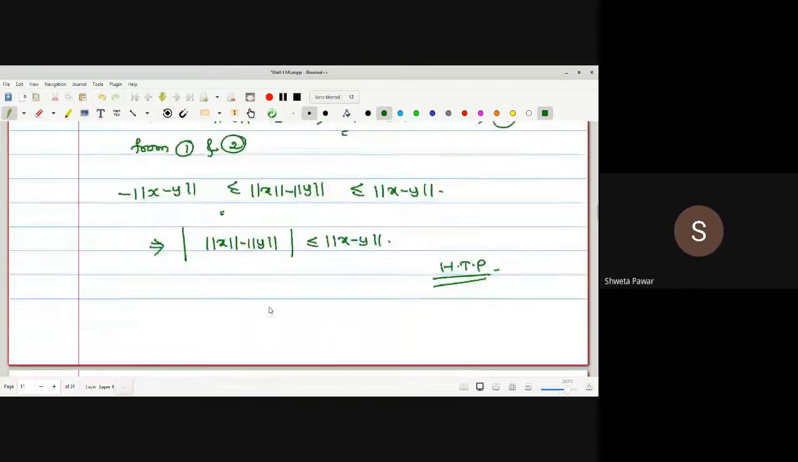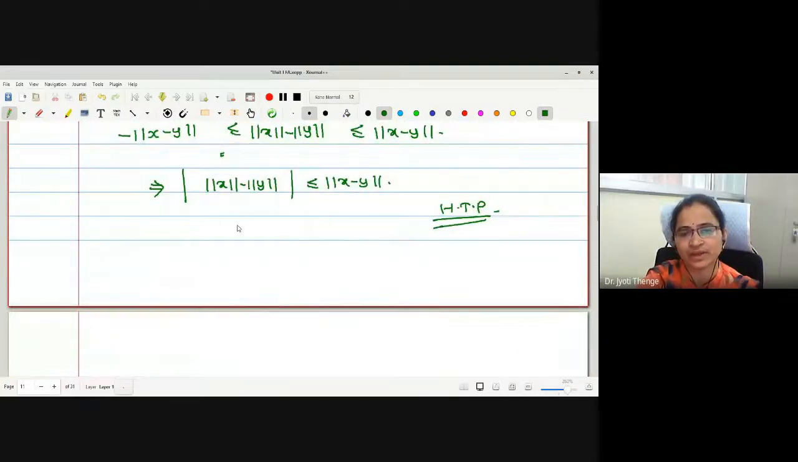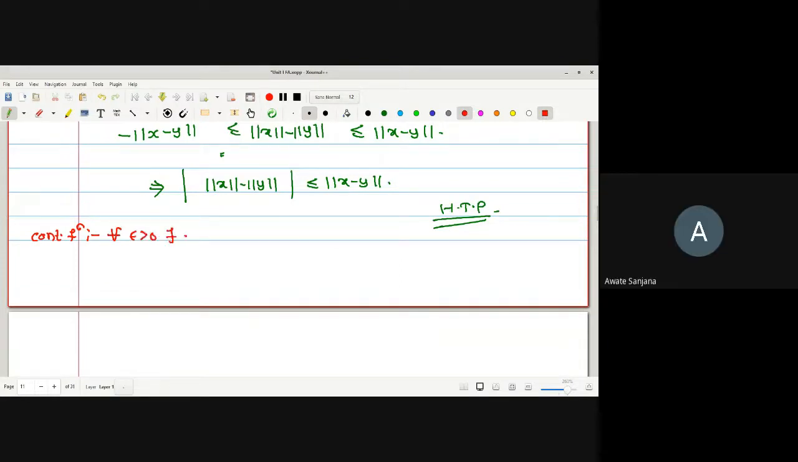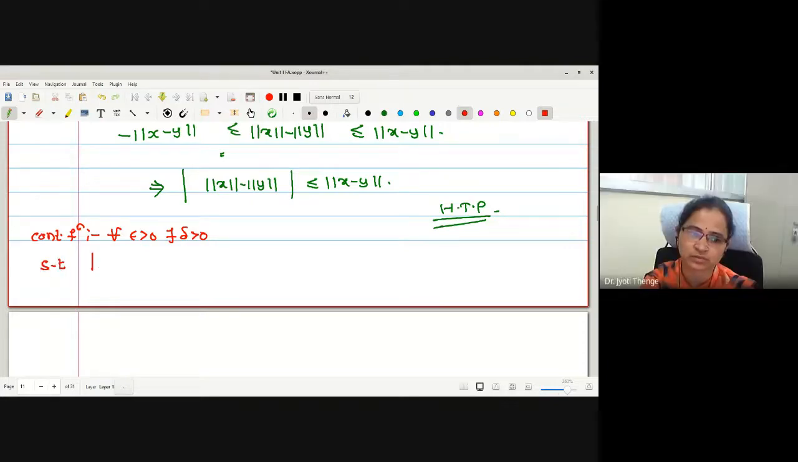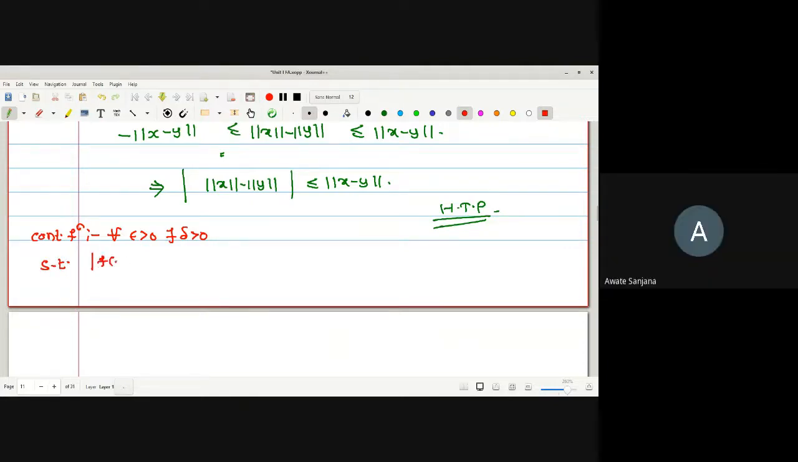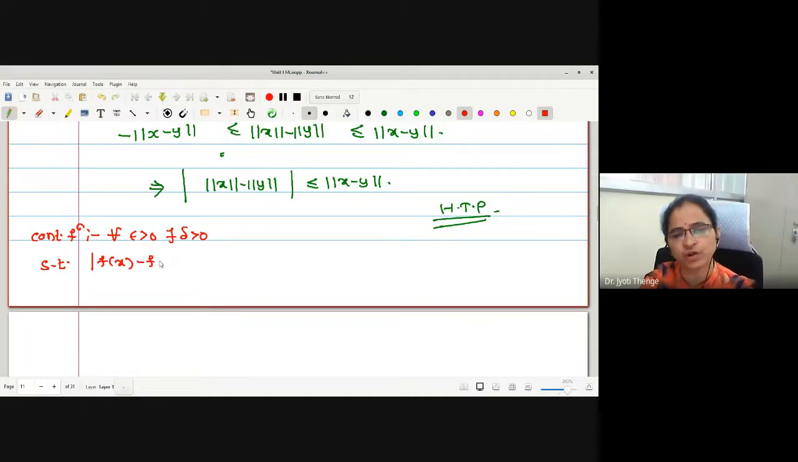Okay. Now let us look at this result very carefully. We want to check the nature of the norm function. What is the definition of a function to be continuous? Let me just recall. For epsilon greater than 0, there exists delta greater than 0 such that f of x minus f of a is less than epsilon. Let us write this for uniform continuity.